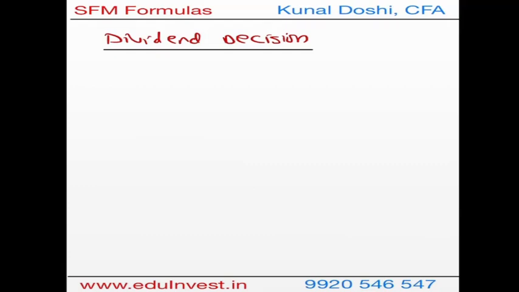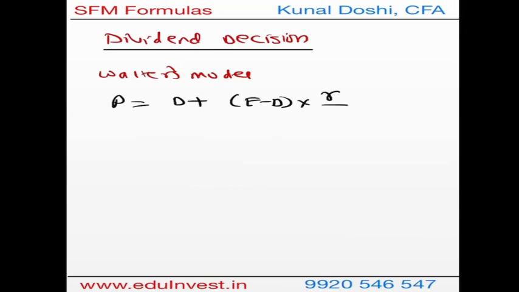So under dividend policy, there are various models through which we get the price. The first is the Walters model. Now under the Walters model, how are we going to get the price? So price is the combination of what is paid, that is dividend, and what is not paid, that is earnings minus dividend, into the ratio of R over KE.